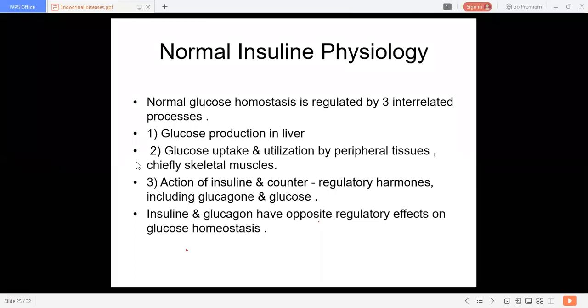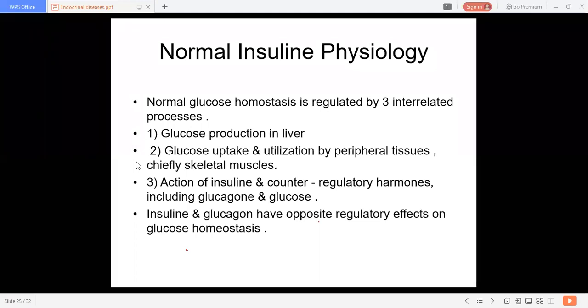So the normal glucose homeostasis is regulated by 3 interrelated processes. First is glucose production in the liver. This basic you should know properly, then you can understand terminologies like insulin resistance.